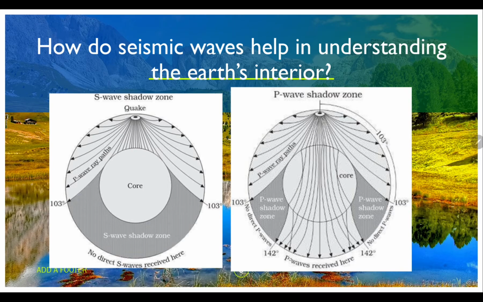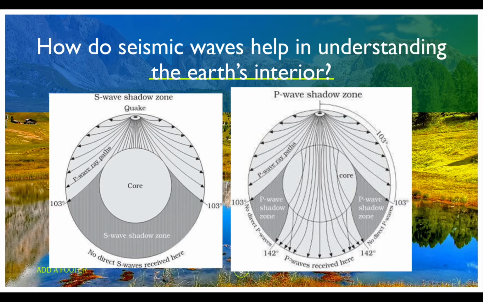Now, after understanding the concept of S waves, P waves, Love waves and Rayleigh waves, you can relate how you can use the characteristics of these waves to understand the nature of the earth or to map the interior of the earth.